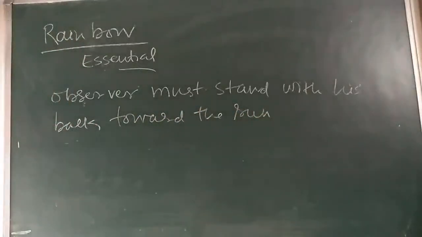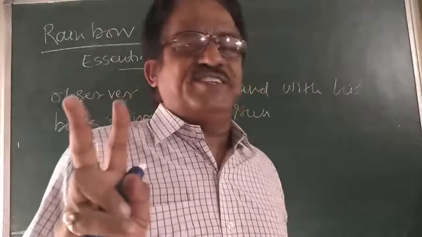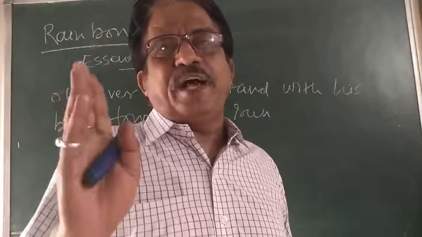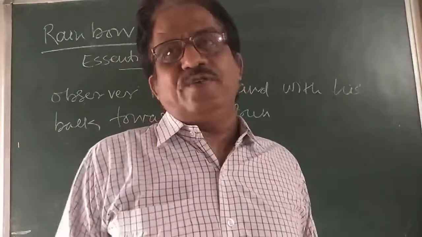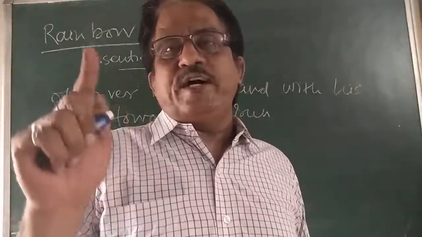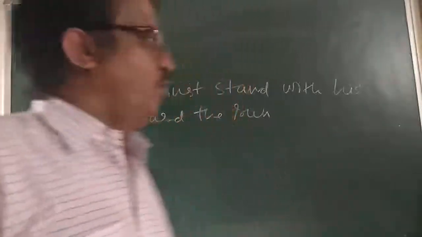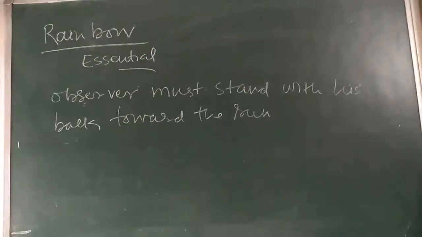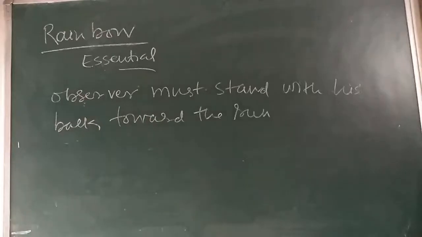Now, we can see two kinds of rainbow. What is that, sir? Primary rainbow and secondary rainbow. बोलिए. First primary rainbow, second secondary rainbow. Let us see here. So primary rainbow and secondary rainbow we can see. We are going to draw a diagram here, and then I can explain how it is made.